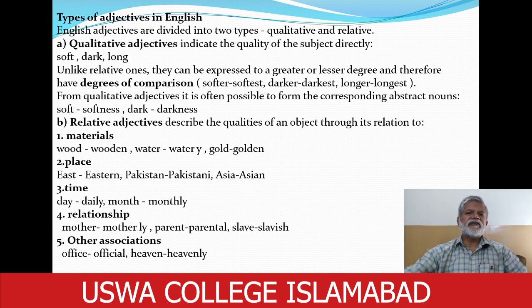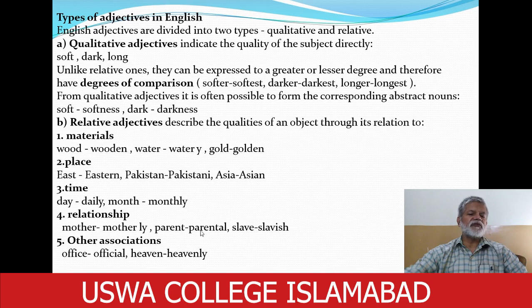Similarly, relative adjectives may show relation to time. For example, from day, daily, from month, monthly. A daily exercise, a monthly magazine. They may also show personal relationship, our relationship with other persons. For example, from mother, motherly, parent, parental, slave, slavish. So these show relation with other persons.